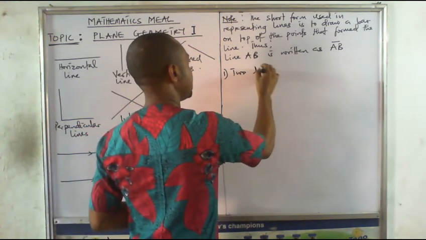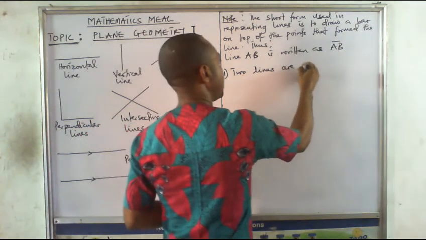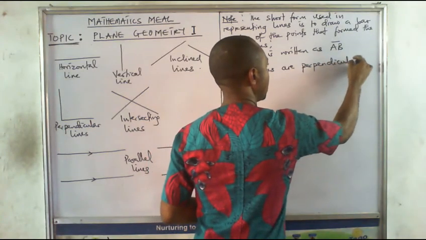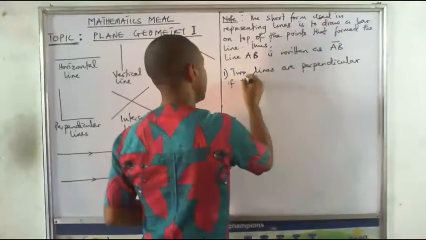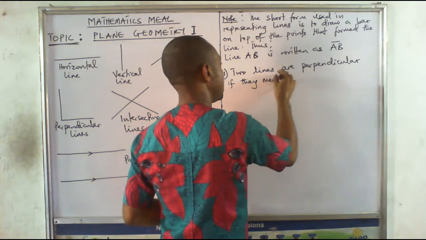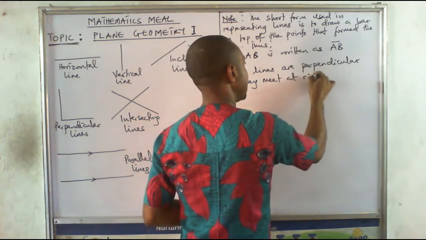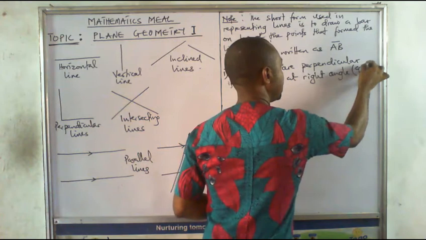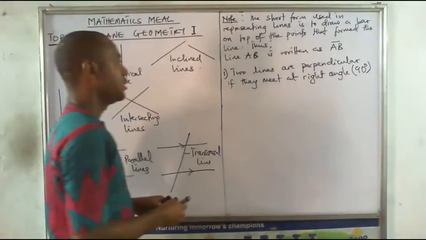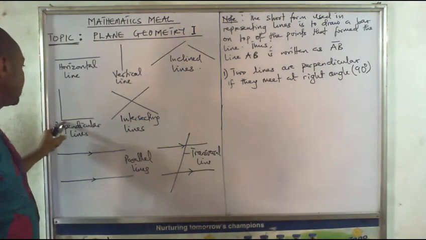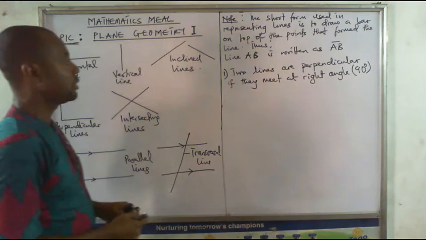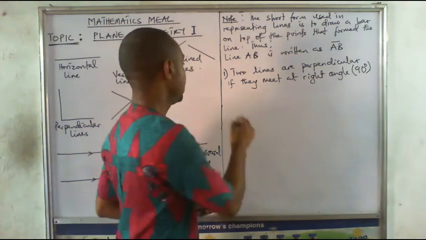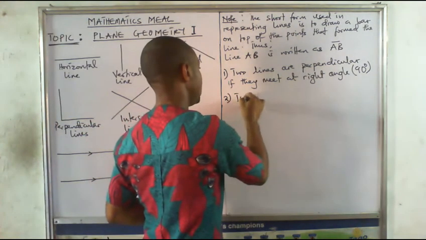Two lines are perpendicular if they meet at right angle. A right angle is 90 degrees. So when two lines meet at right angle, the lines are said to be what? Perpendicular. That's one.